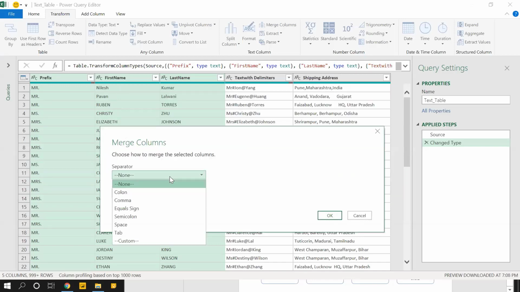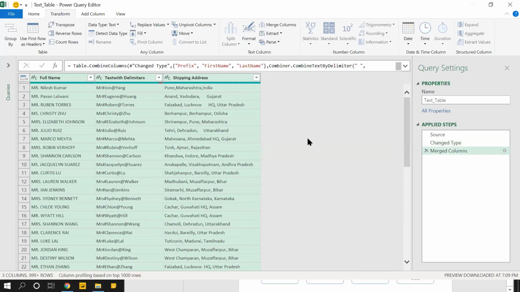The separator can be colon, comma, equals to, but in this case we require a space. And for the column name, I can give a good name, let's say full name, and click on OK. So if you see, without using a function, I have successfully concatenated three columns separated by space.